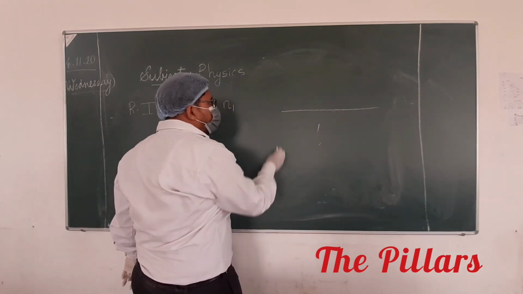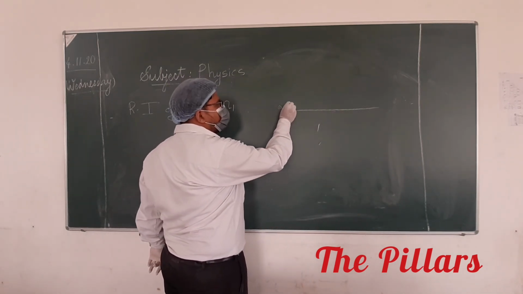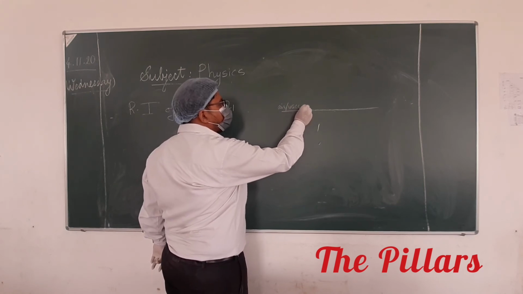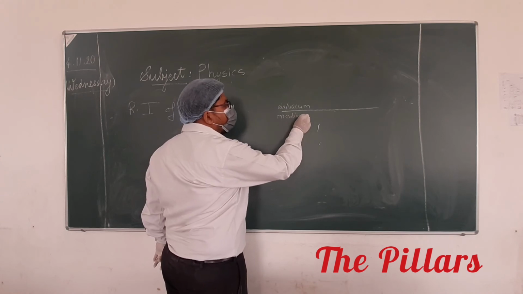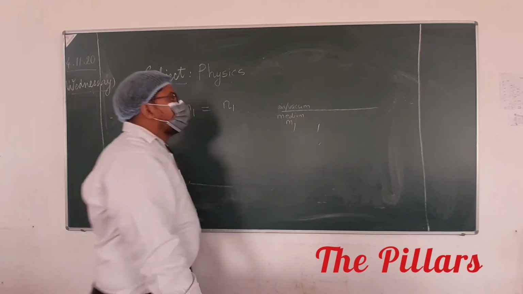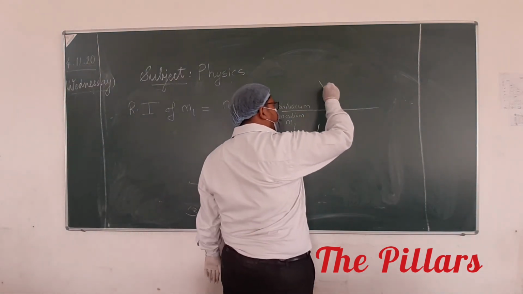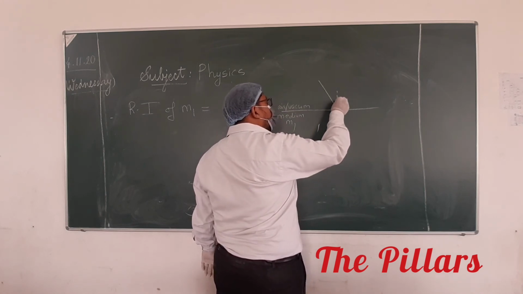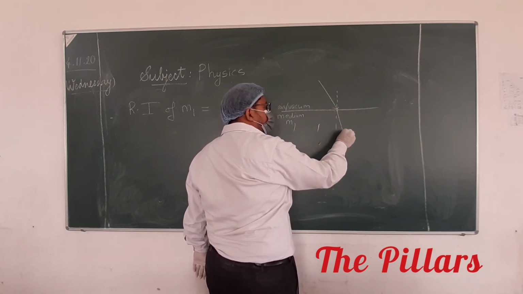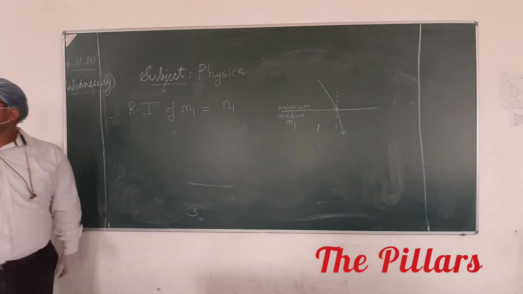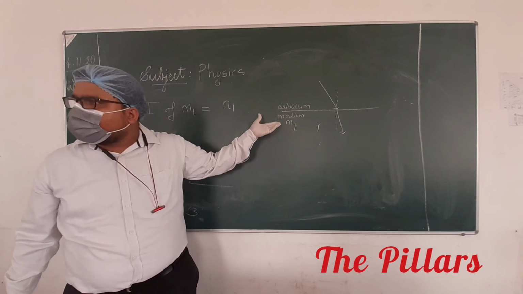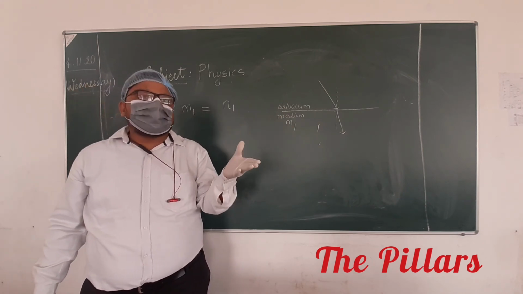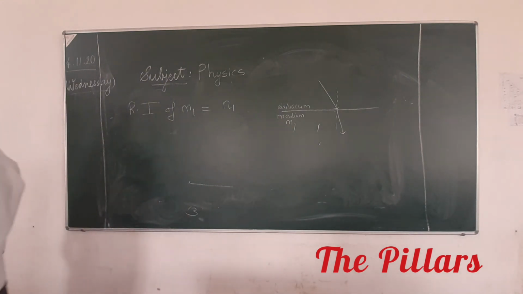We have air or vacuum, then we have this medium 1. Light is entering from air or vacuum to medium 1. Absolute refractive index is basically the refractive index of the medium with respect to air or vacuum. Are you yes or no?